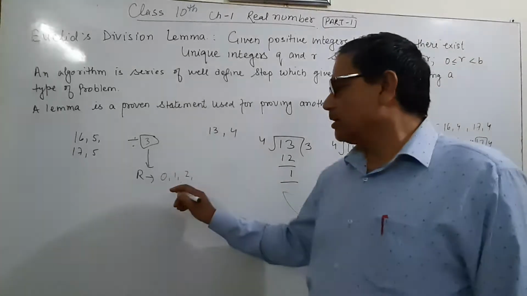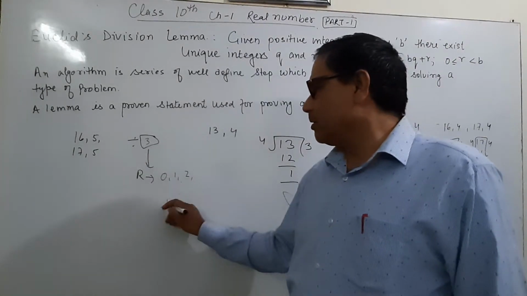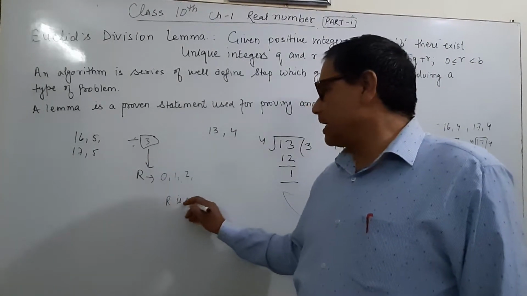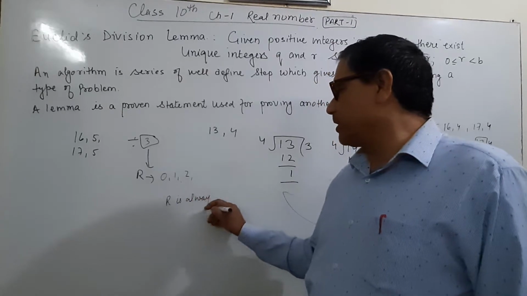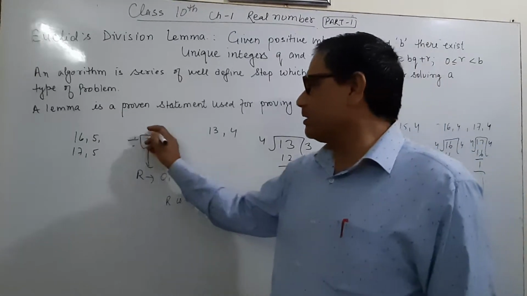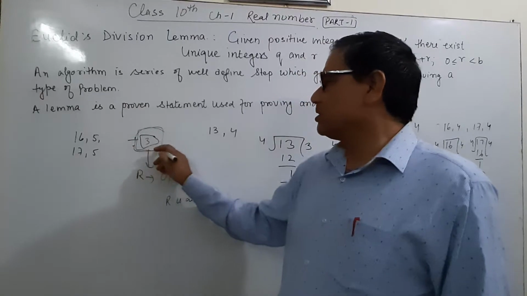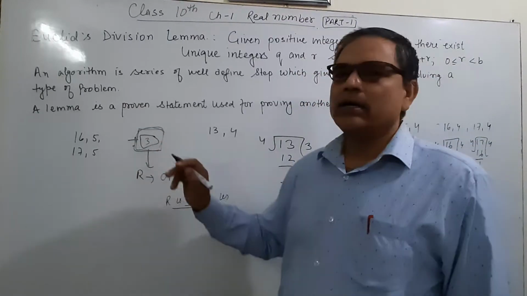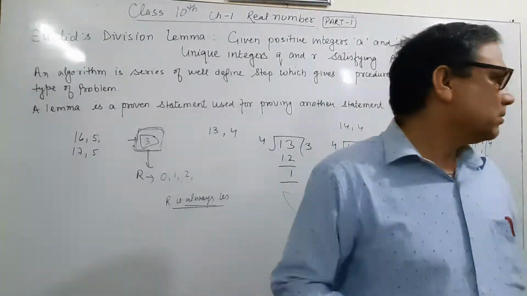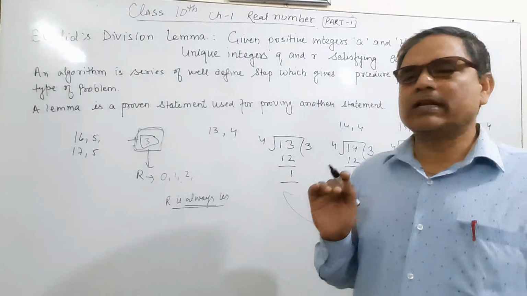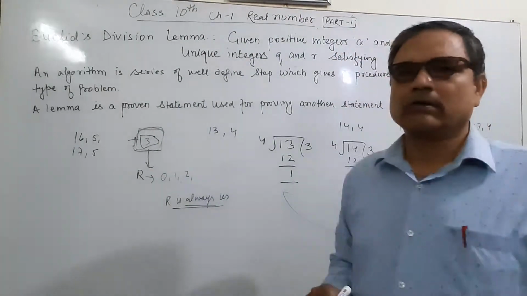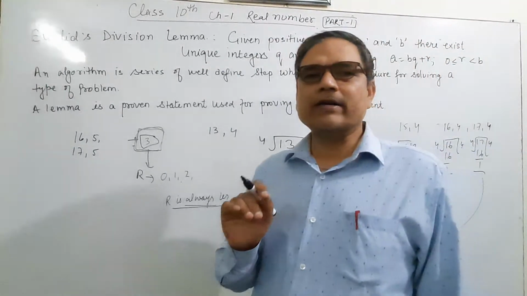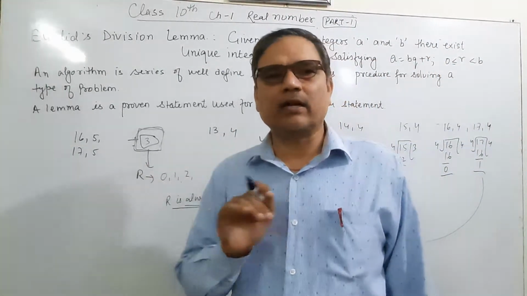Then we can say that the remainder is always less than the divisor. It is never equal to the divisor and never greater than the divisor.